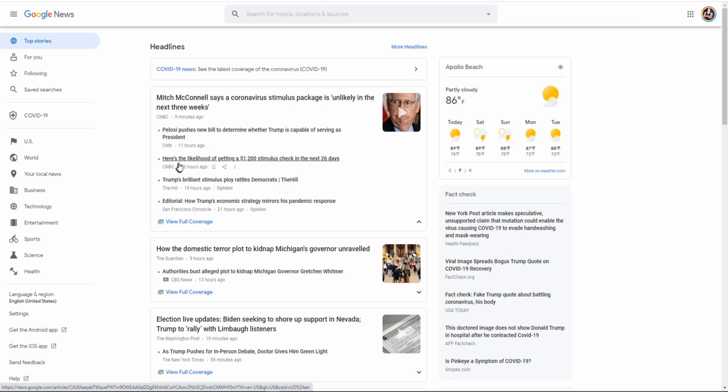Let's move down here. Here's the likelihood of getting $1,200 stimulus check in the next 26 days. Now, we've got this noun that's being used like a verb, likelihood of getting a $1,200 stimulus check. And basically, here's the likelihood statement makes this whole headline subjective, because it's an opinion. There's no basis in fact because of this first statement and this keyword, likelihood.